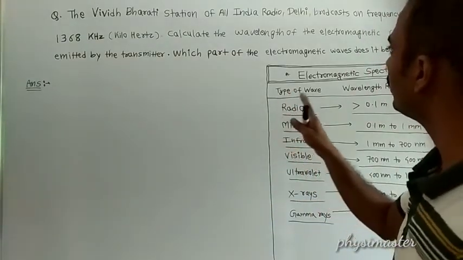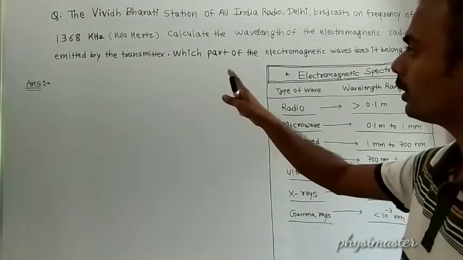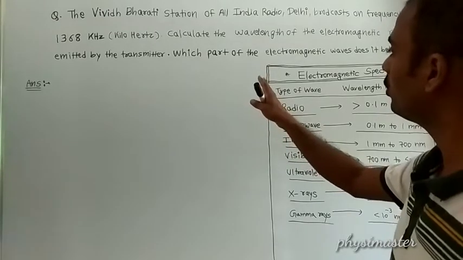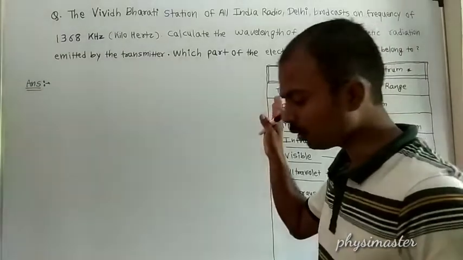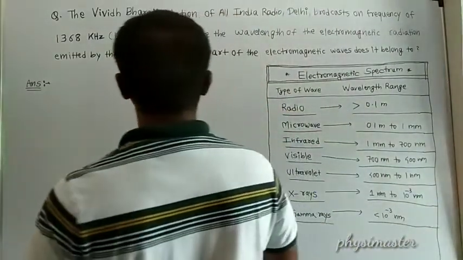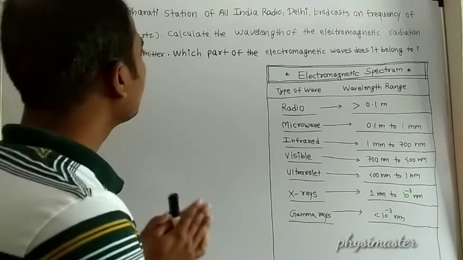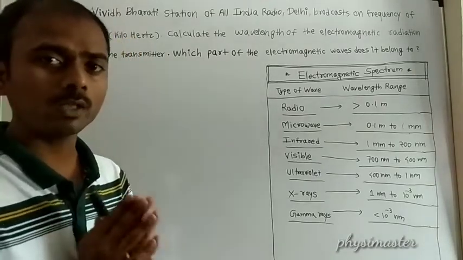Then we have to calculate the wavelength of the electromagnetic radiation emitted by the transmitter, and also which part of the electromagnetic waves it belongs to. For any problem we have to read it carefully before solving.